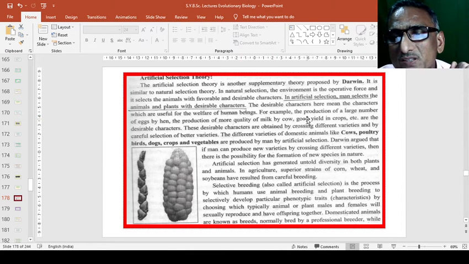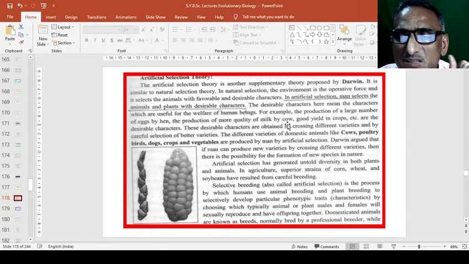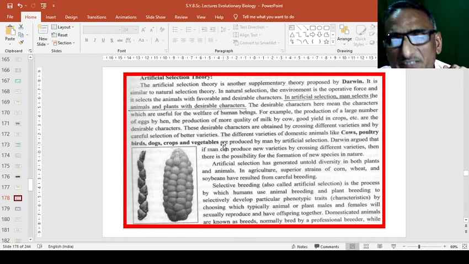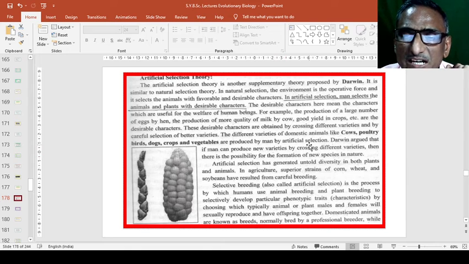For example, the reproduction of a large number of eggs by hen, the reproduction of more quality of milk by cow, good yield in crops, etc., are the desirable characters. So these desirable characters are obtained by crossing different varieties and by careful selection of better varieties. The different varieties of domestic animals like cow, poultry, birds, dogs, crops, and vegetables are produced by man by artificial selection. So Darwin argued that if man can produce new varieties by crossing different varieties, then there is a possibility for the formation of new species in nature.